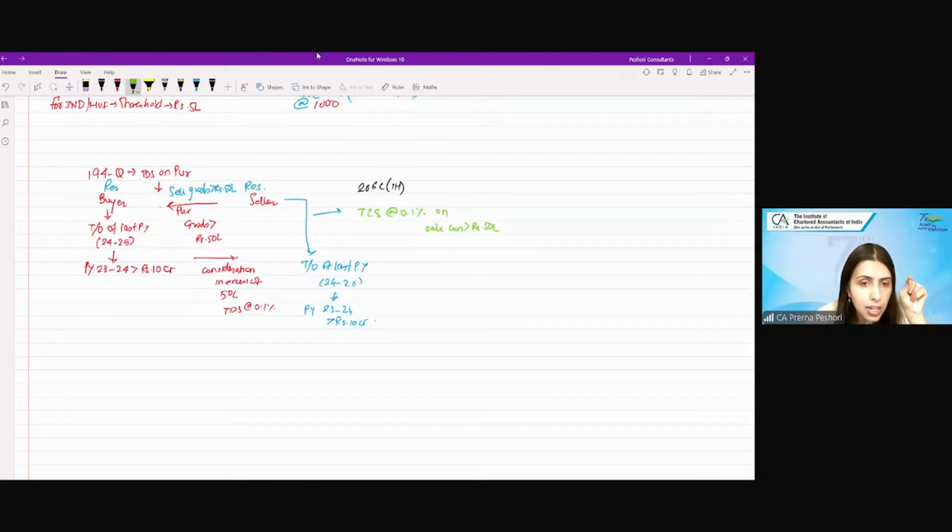The CBDT has clarified that, on a particular transaction, you will first see if the tax has been deducted by the buyer. 206C(1H) provides the exemption from TCS if the buyer has deducted the tax on the transaction, and then the seller need not collect TCS. Then automatically TCS will not become applicable.